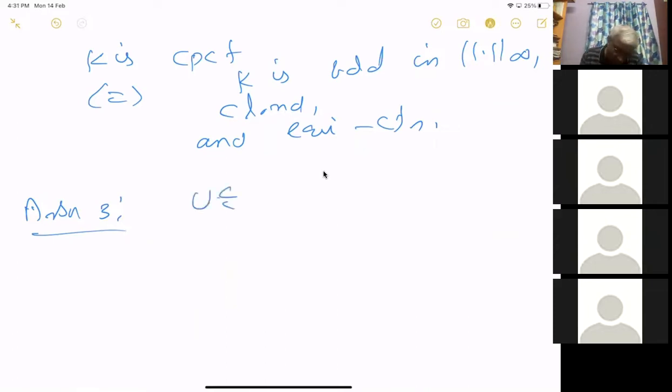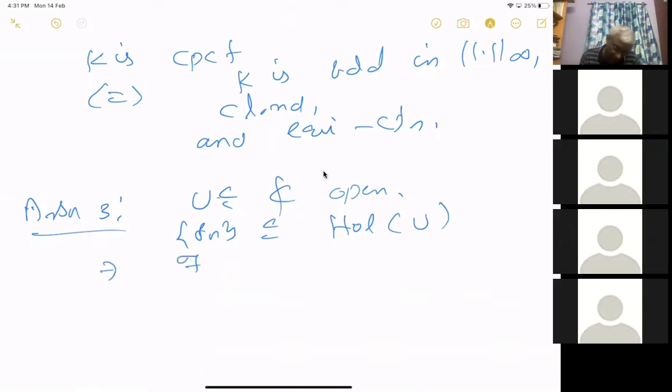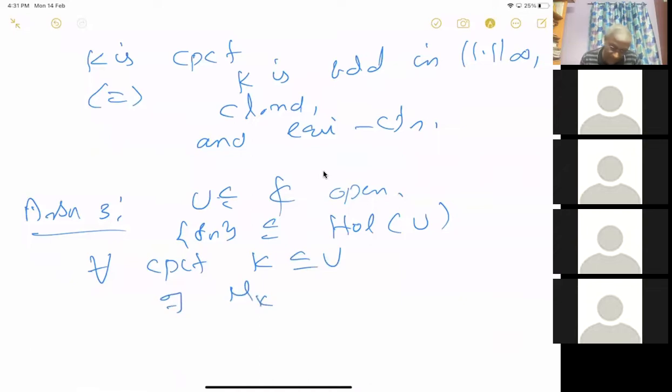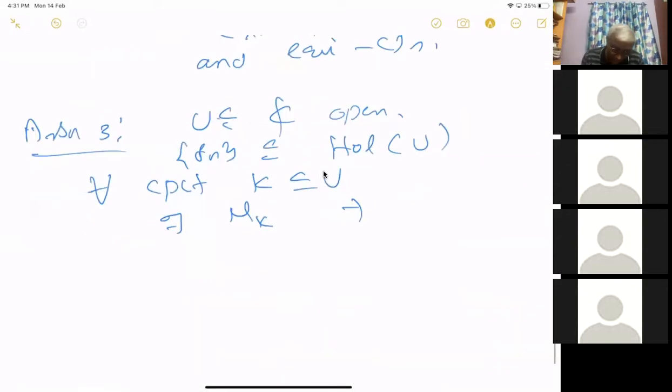So let U contained in C be open, and Fn a sequence of holomorphic functions on this, such that there exists a constant M, for all compact K contained in U. Okay, there exists an M_K depending on K, such that mod Fn(z) is less than or equal to M_K.